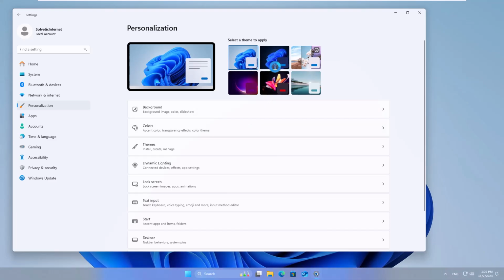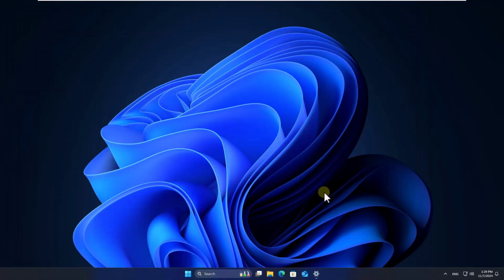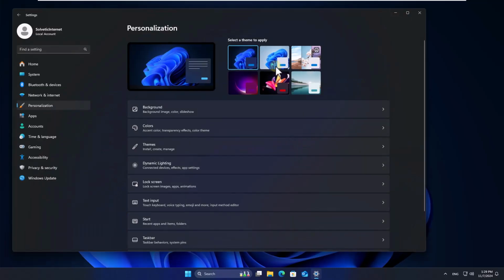After this, you can click on one of the available themes. This will be applied automatically. Use the desired theme for your screen.